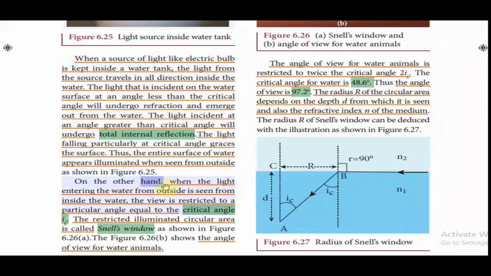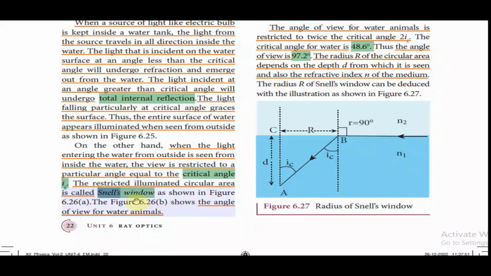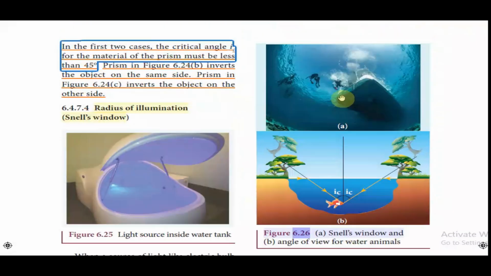On the other hand, when the light entering the water from outside is seen from inside the water, the view is restricted to a particular angle equal to the critical angle IC. The restricted illuminated circular area is called Snell's window as shown in Figure 6.26a. Figure 6.26b shows the angle of view for water animals.